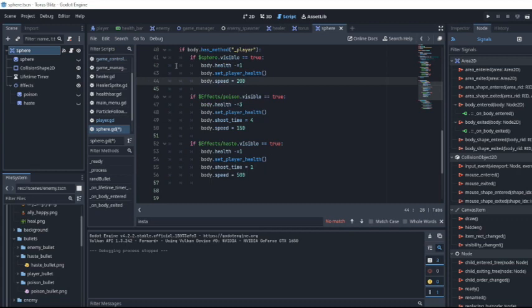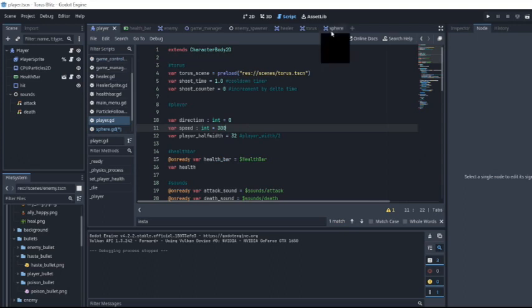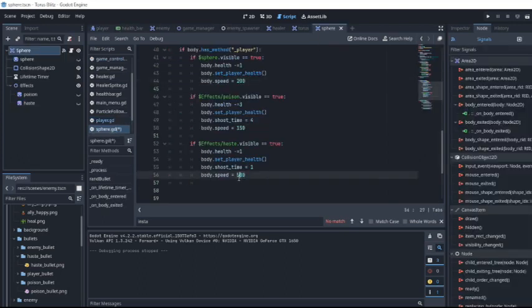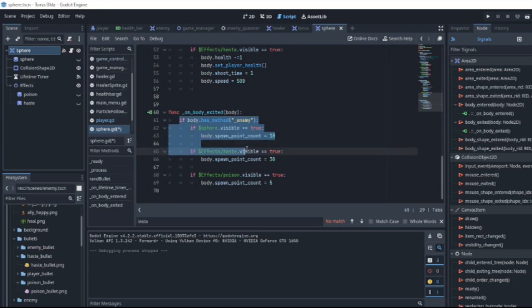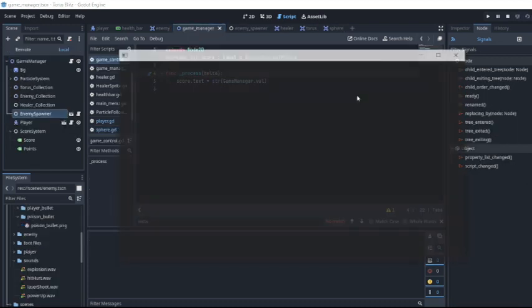Alright, so I said 500, right? Yeah, I think no, it was 300. And for the haste, the speed is increased to 500. Alright, the speed is set to 500. After that, for the enemy, well, basically we are just accessing the enemy. The enemy is from the emission, alright, and then we change the spawn count of the bullets by varying amounts. So anyways, let's test this out.